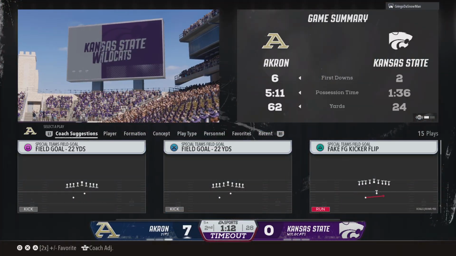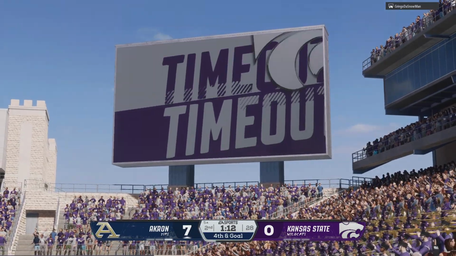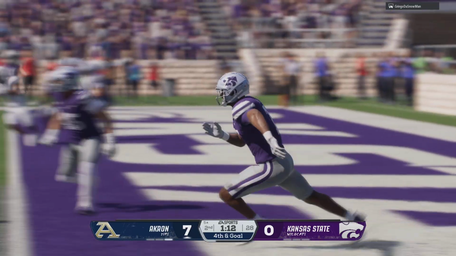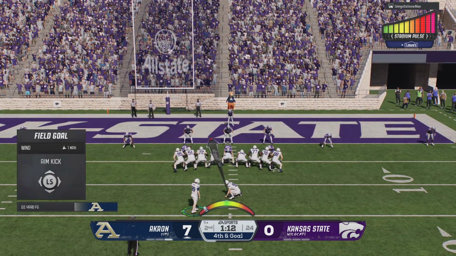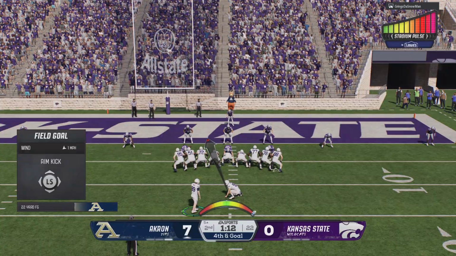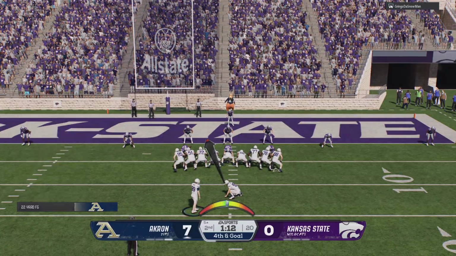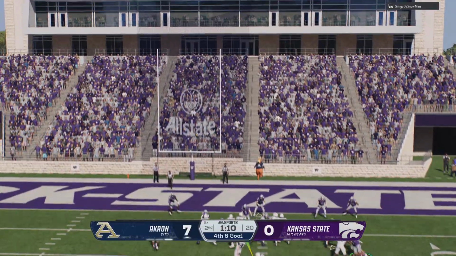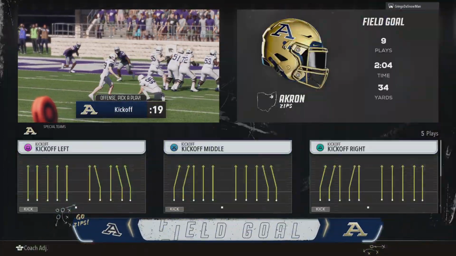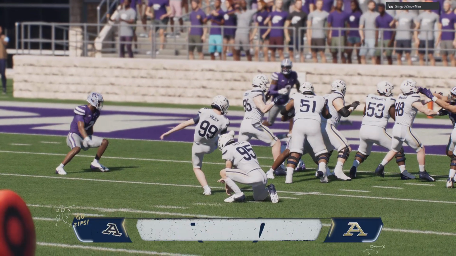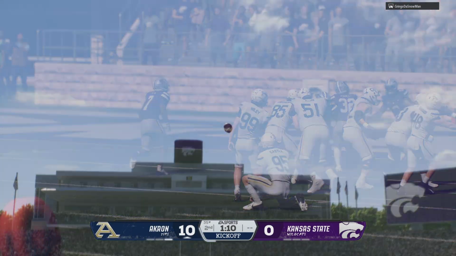We got a timeout here late in the 1st half, and they'll try to get more points on the board before the break. Man, this defense just has so much speed. You saw it on that 3rd down play. The offense is trying to get a quick one, see if they can get a block and maybe spring a guy free, but the pursuit, wow, that was so good defensively. He slides that just inside the right upright, and they'll push that lead out a little further.